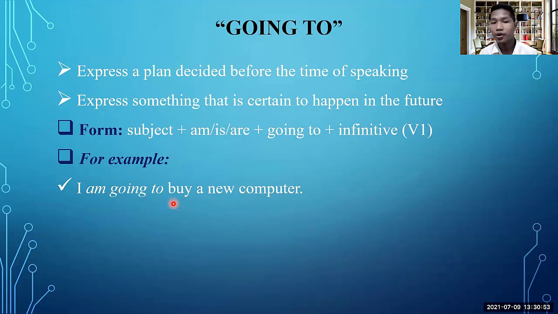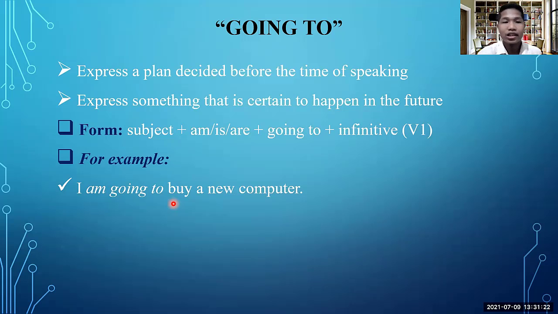So I'm going to buy a new computer. This is showing that you have planned to do it, but somebody comes and asks you. For example, they ask you, have you planned to buy something? And in fact, you already have plans to buy a computer, and then you will respond, I'm going to buy a new computer.